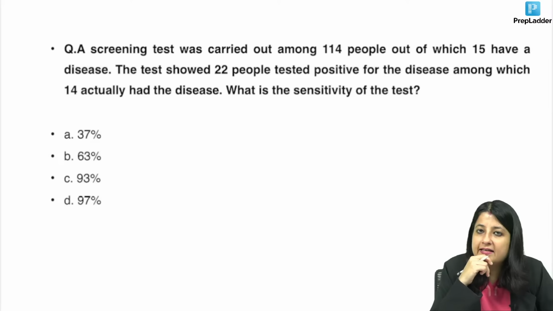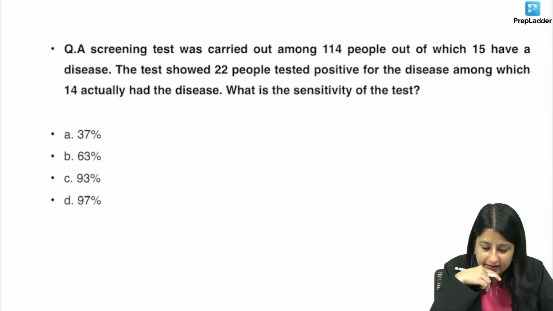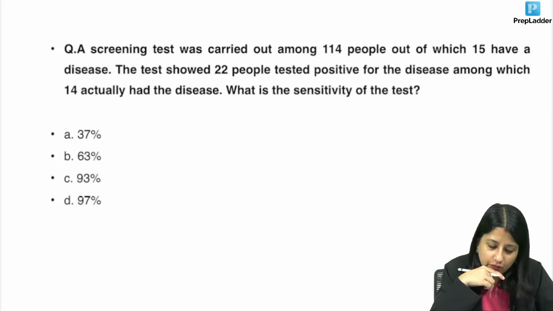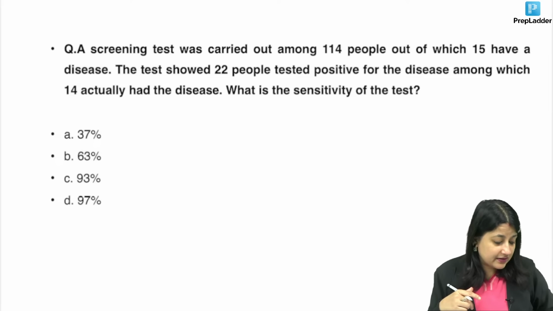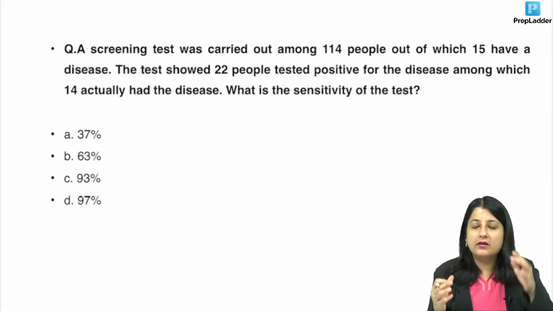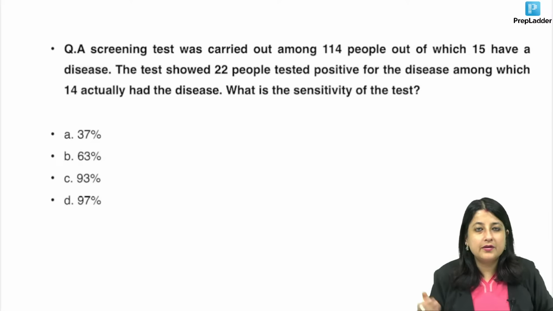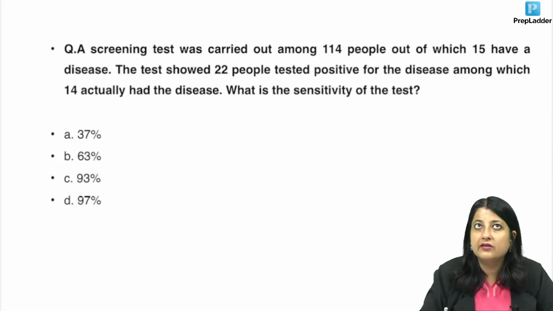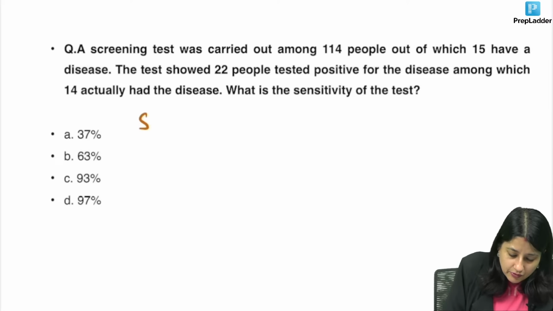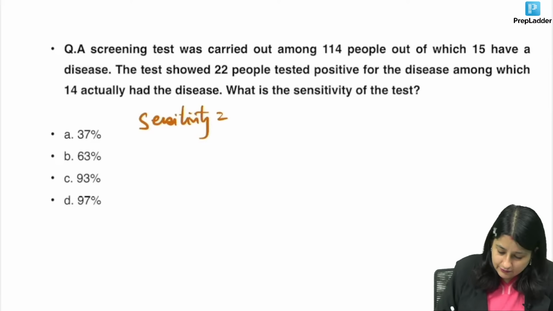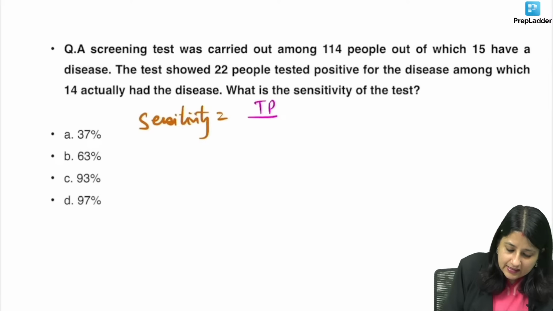A screening test was carried out among 114 people, out of which 15 have a disease. The test showed 22 people tested positive for the disease, among which 14 actually had the disease. What is sensitivity? Now, as soon as you get the question, you have to remember, recollect. Don't panic when you get the numericals. Try to recollect. Now, you know what is the formula for sensitivity, everybody? What is the formula for sensitivity? TP upon TP plus FN.